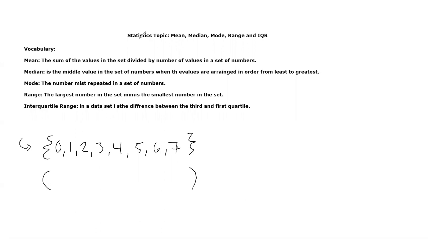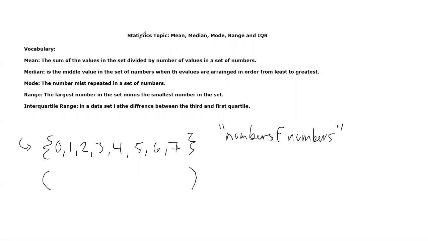There's also a distinction that you need to be aware of. Whenever I say number of numbers, for example, what I'm really saying is I want you to count how many numbers are in the data set.